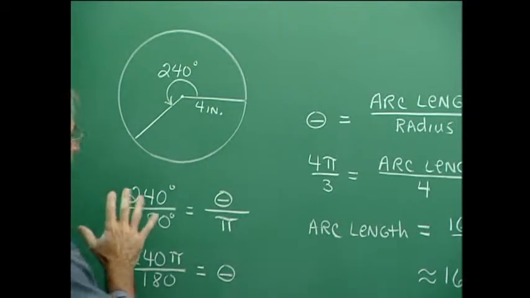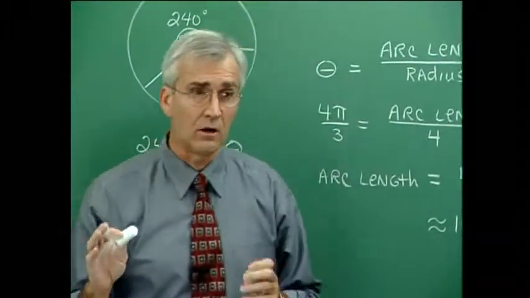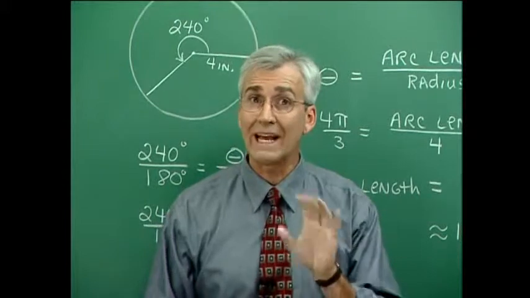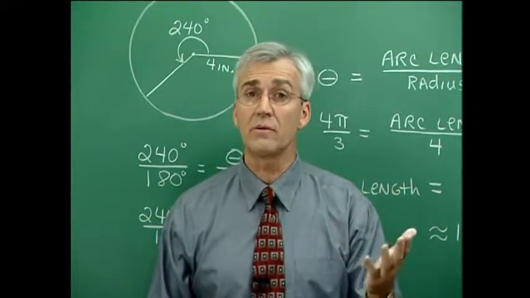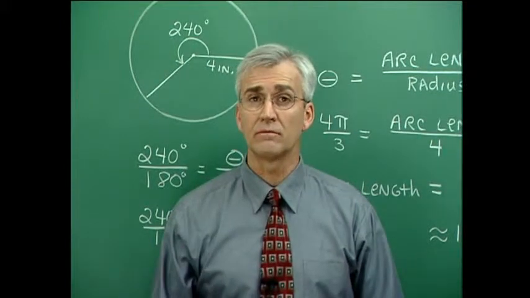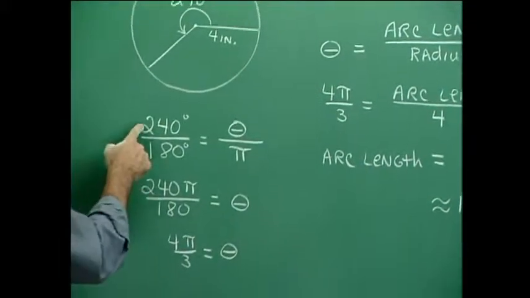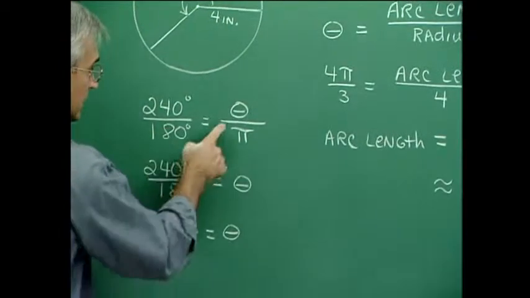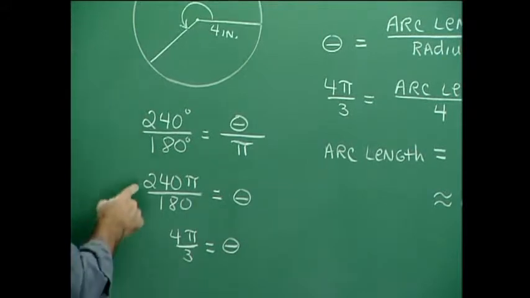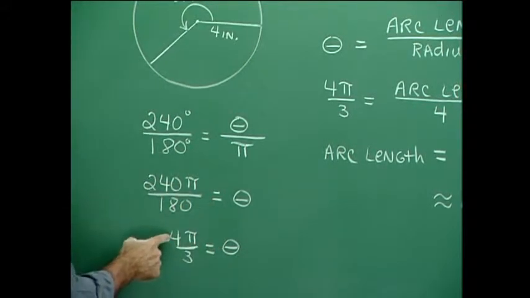Well, we understand by the nature of degree angles and radian angles that it's the radian angles that are related to arc length. So the first thing we need to do here is convert from 240 degrees into some number of radians. So let's go through that. 240 degrees corresponds with 180 in the same way as theta corresponds with pi. Multiply by pi on both sides, and we have 240 pi over 180. Reducing a little bit, we find theta to be 4 pi over 3.